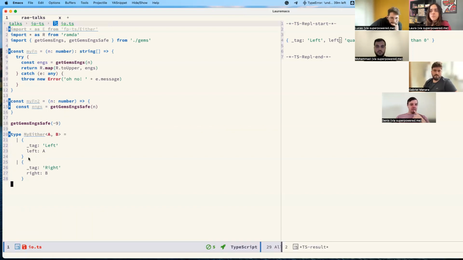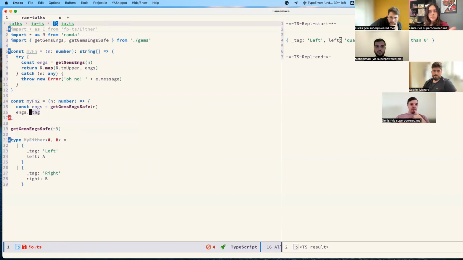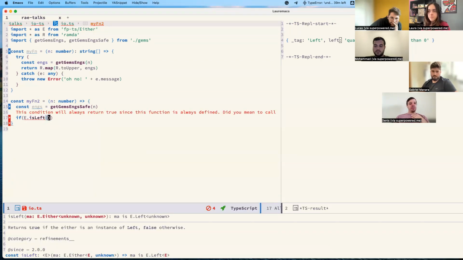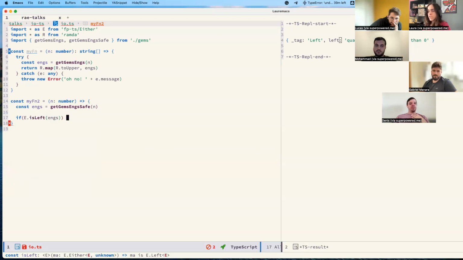We can't know which one we are. That's the case here. We know it's an either, but I can access the left or the right. The way we do that is something like that. There is this function that's called, for instance, isLeft. So it checks if our either variable here is a left. So here we can call outside.